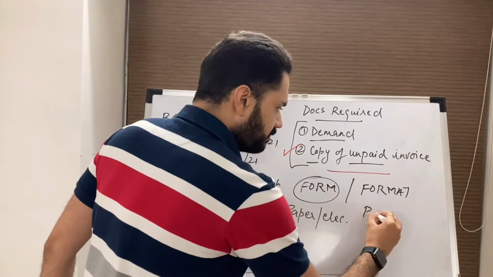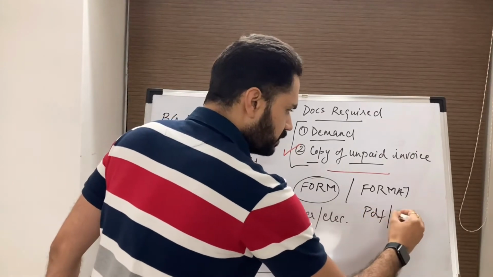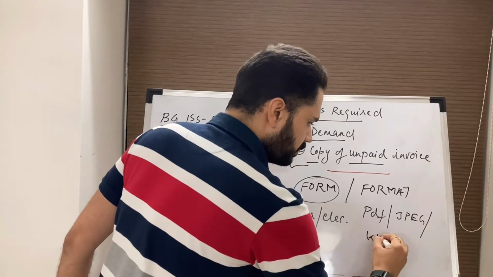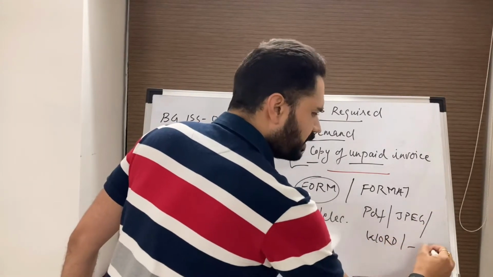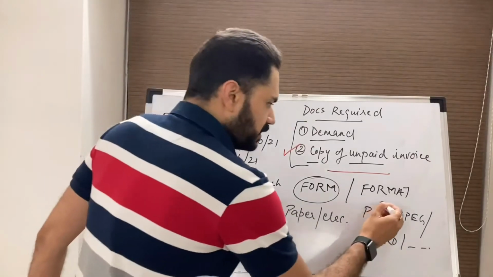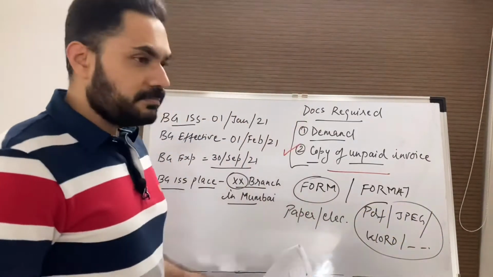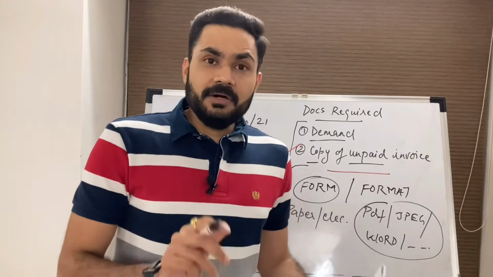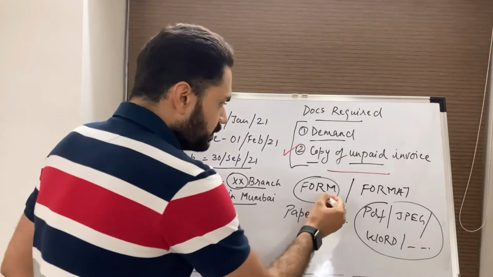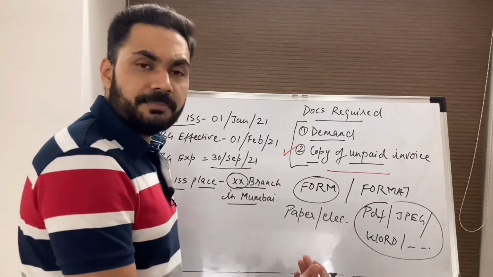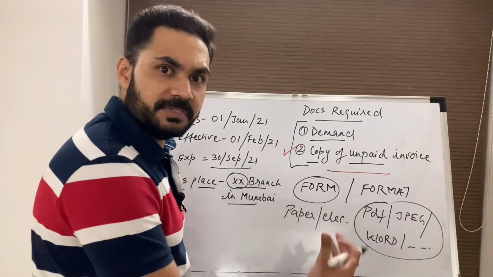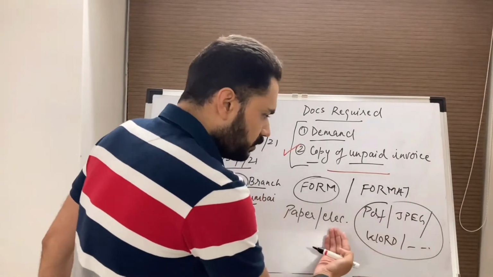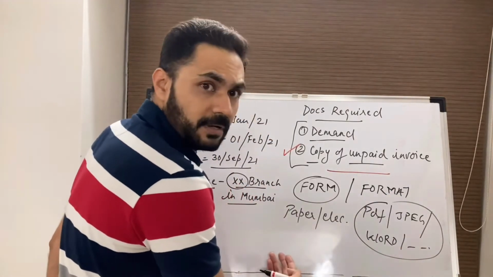Format would be PDF or JPEG or Word or any format. This format is the way or the manner in which an electronic document is prepared, basically the extension. This is what would be the mode of preparation, whether it is paper or electronic. Format is a subcategory of form.